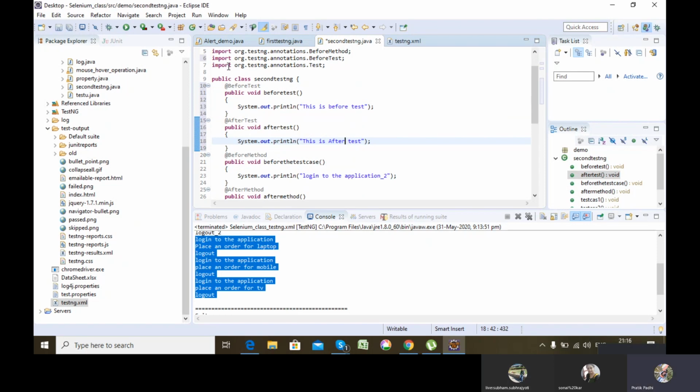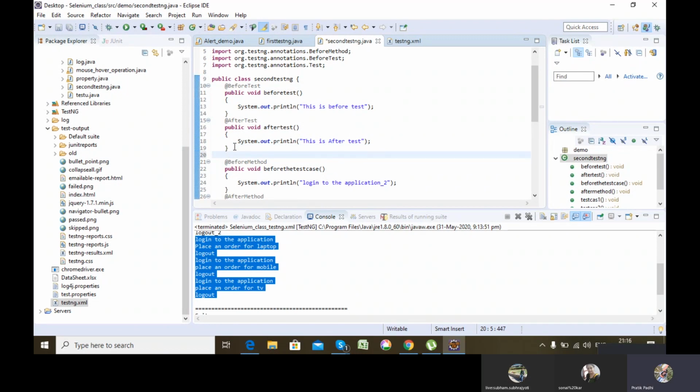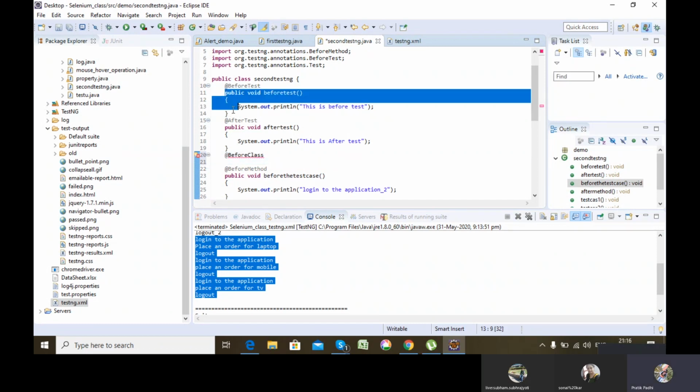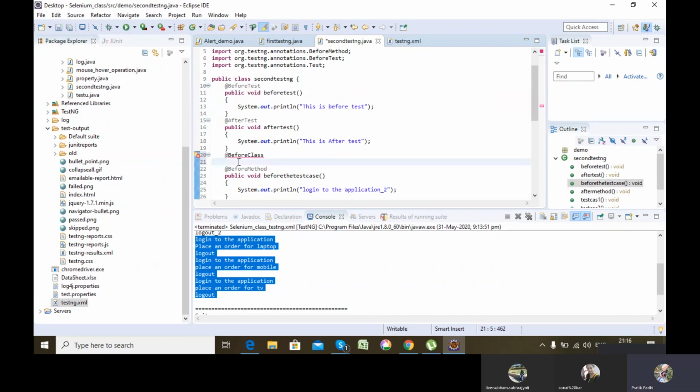Now what happened is I wrote @BeforeTest, @AfterTest, and there are two more annotations which we'll be using: @BeforeClass, similarly @AfterClass.